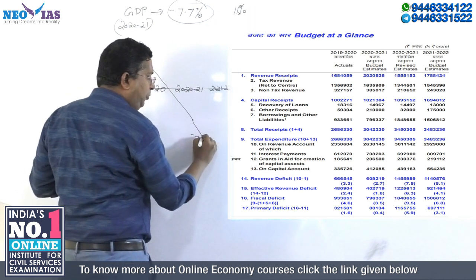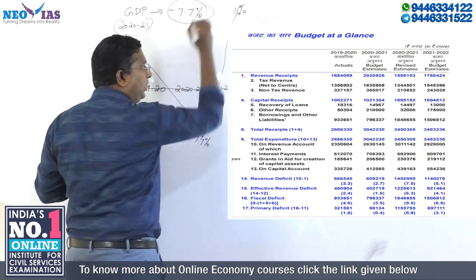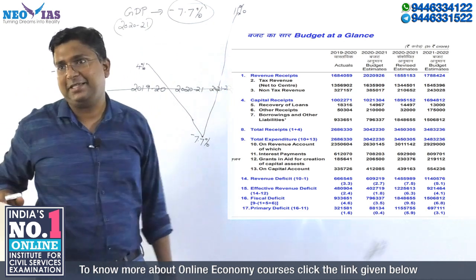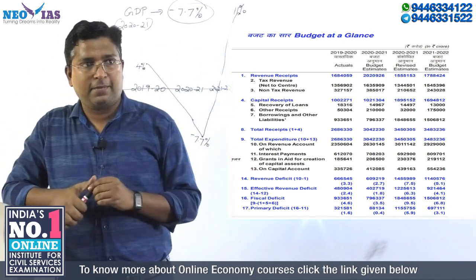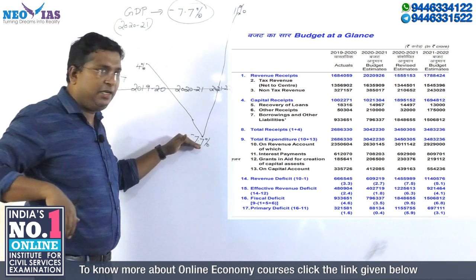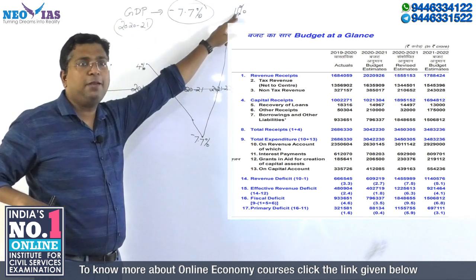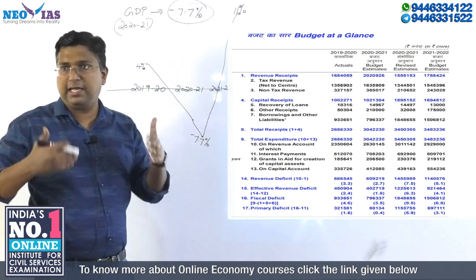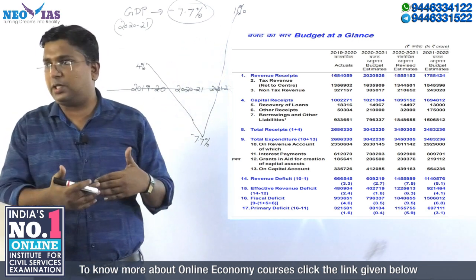So from minus 7.7%, the growth goes up. This is V-shaped growth: 4%, 7.7 negative, then again positive. So we will recover. Actually, the recovery has already started, with improvement in the third quarter and fourth quarter.